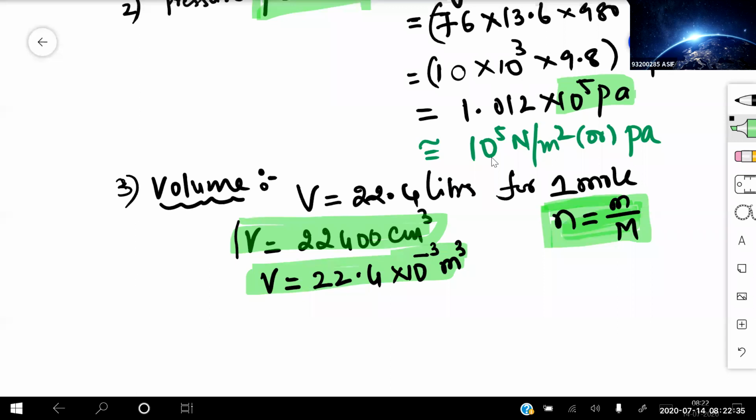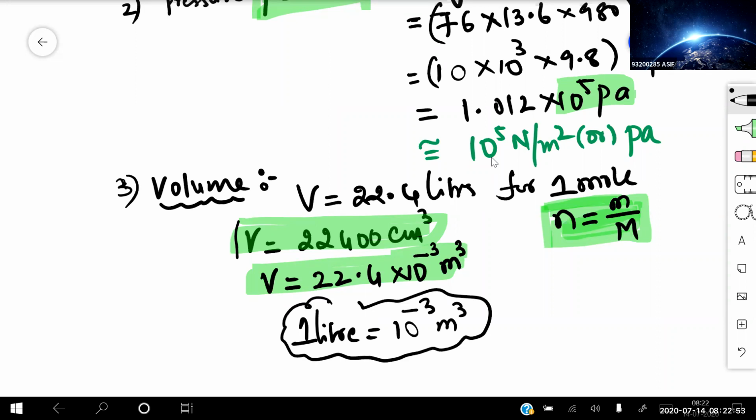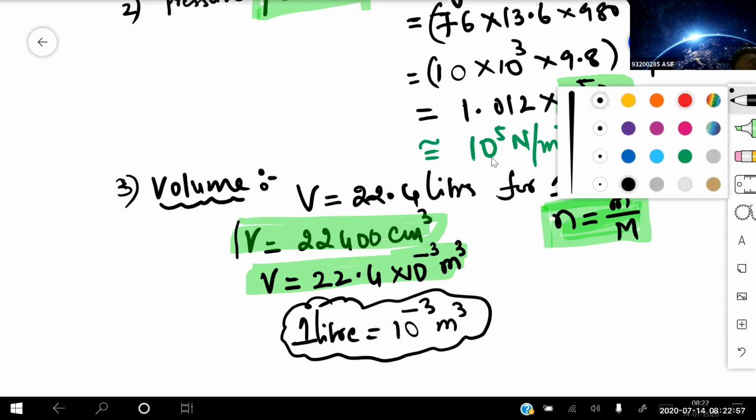That means 1 liter can be written as how much? 1 liter is equal to 10 to the power of minus 3 meter cube. Can I write that value here if you need? So 1 liter is always equal to 10 to the power of minus 3 meter cube. Clear? Okay, let us go to the next one.